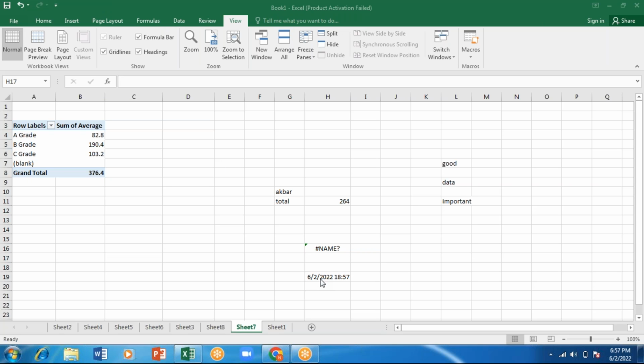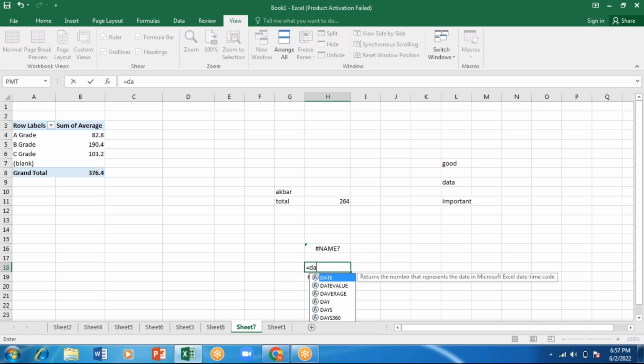So this is for now, and you have to give it for today, or you can use DATE. When you are using DATE, you have to give the year, month and day. So for finding today's date, it is equals to TODAY, open the bracket, close the bracket.